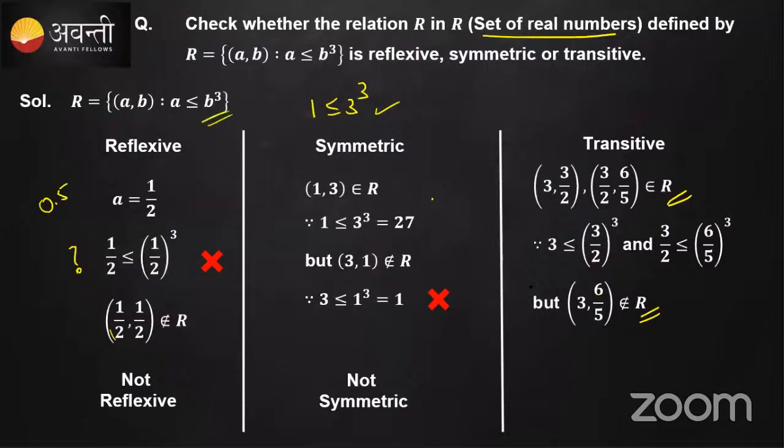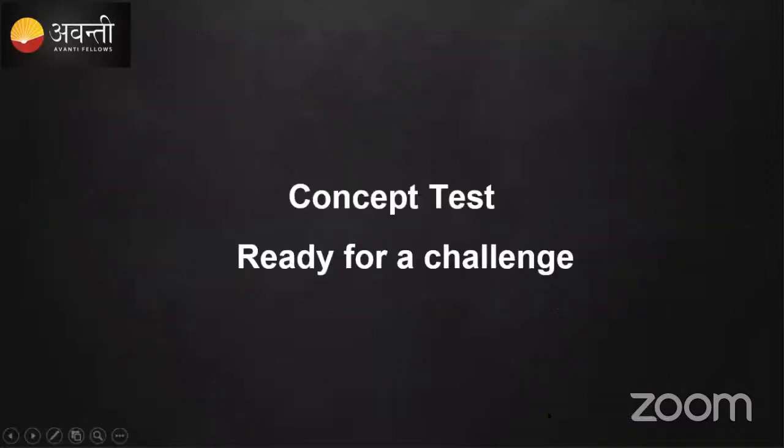Hence it is not transitive. If any one ordered pair does not satisfy the condition, then we can say it is not transitive. So it is not reflexive, not symmetric, and not transitive.